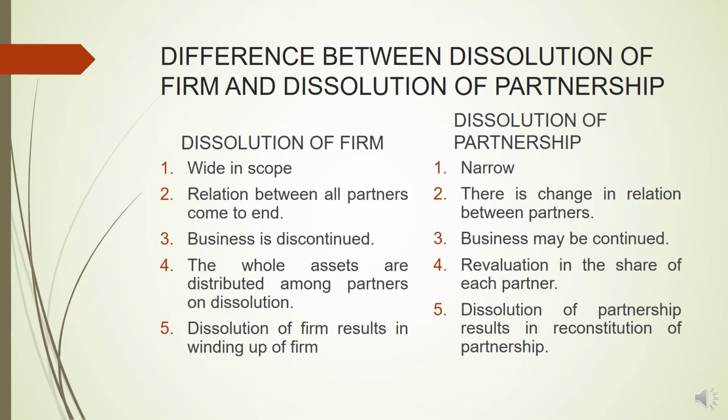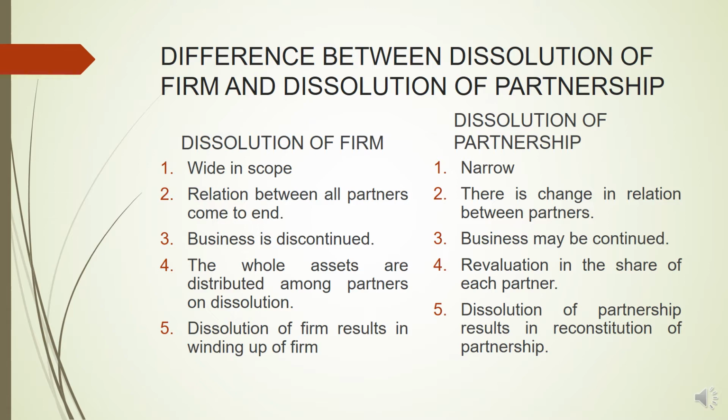So now we can derive the difference between dissolution of firm and dissolution of partnership. The dissolution of firm is wider in scope because dissolution of firm includes dissolution of partnership. But dissolution of partnership is narrow in scope because dissolution of partnership does not necessarily result in dissolution of the firm. In dissolution of firm, the relation between all the partners comes to an end. Because all the partners leave the firm, so the relationship or agreement between all the partners comes to an end.